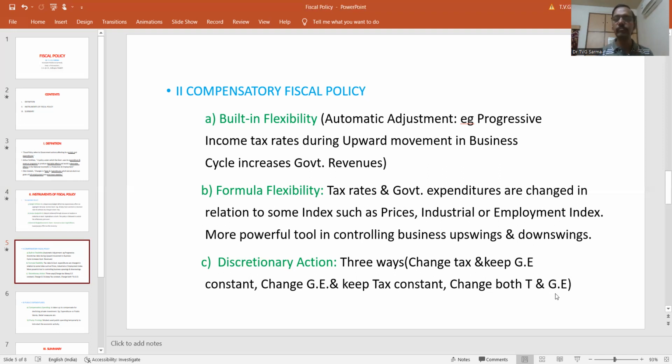So this depends upon the perception, upon the assessment of the government about the performance of the economy. Based on this, it decides to use either discretionary action, formula flexibility, or built-in flexibility. So after the budgetary policy, an important tool is compensatory fiscal policy, and this has built-in, formula, and discretionary action.